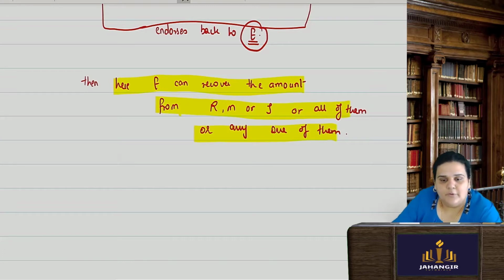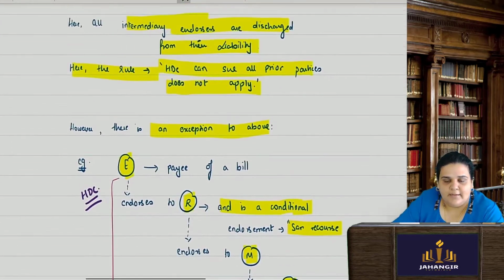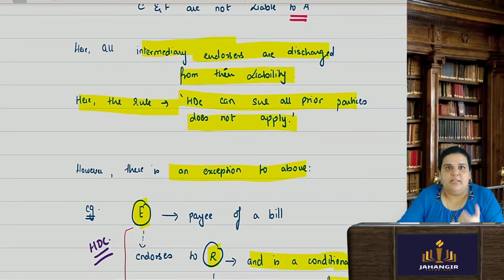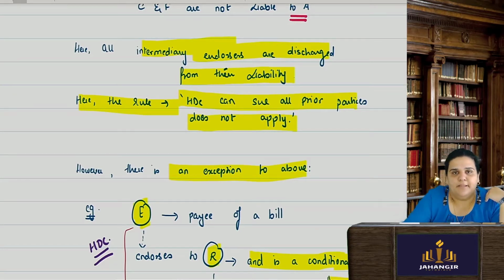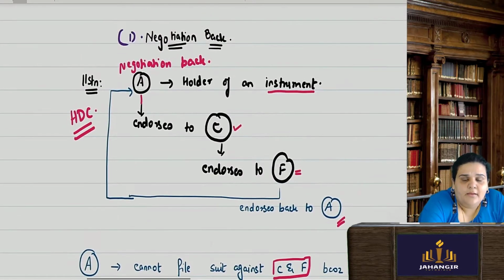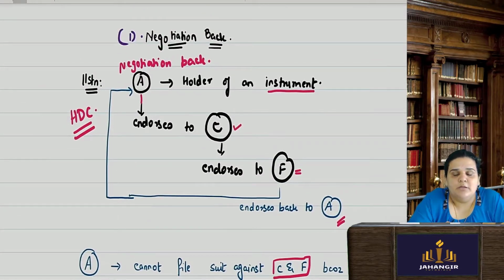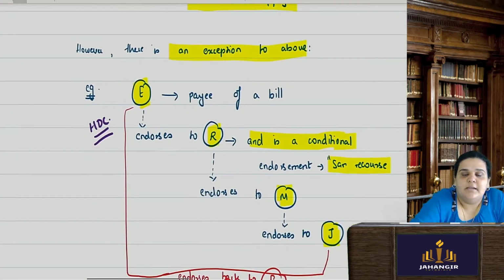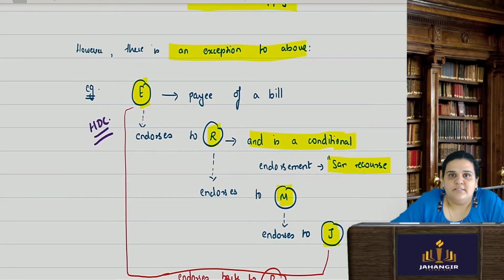So what you will need to remember in case of negotiation back is that if the holder of the instrument, the actual owner, receives the instrument back due to the endorsement taking place, it is known as negotiation back. That is the meaning. But the rule that he has now become the holder in due course and can sue the prior parties does not become applicable in negotiation back, except if that endorsement was a conditional endorsement, a sans recourse endorsement.